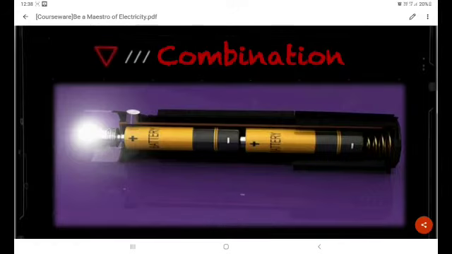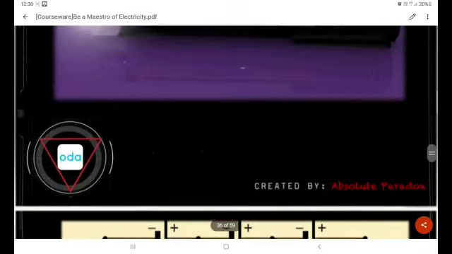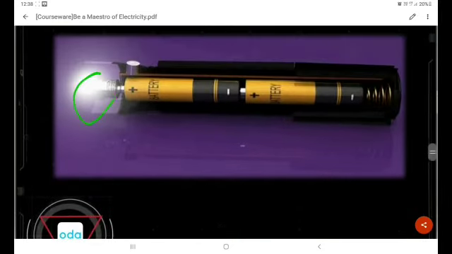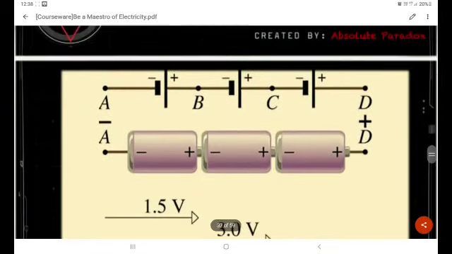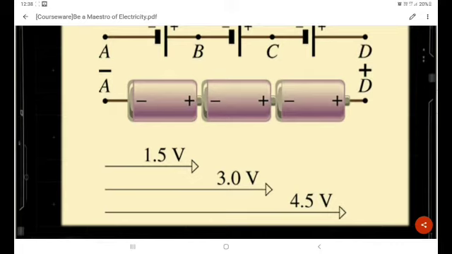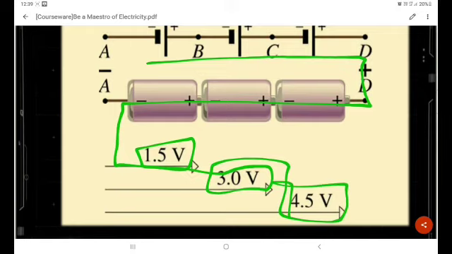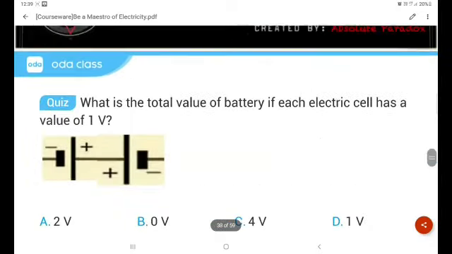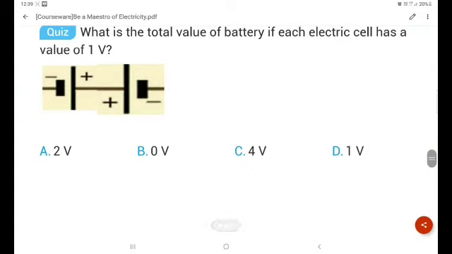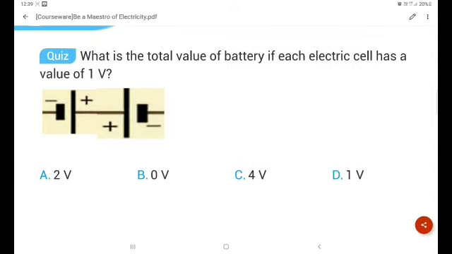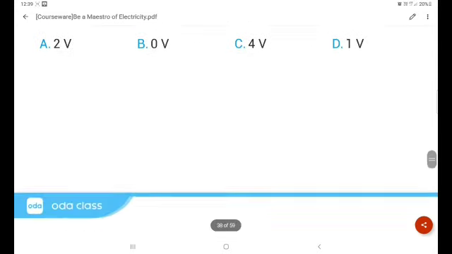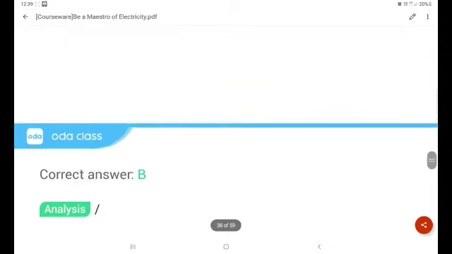Now let us get into the combination. Now these two terminals allow the light bulb to glow. And here is how. See, A should touch B and C, and then only it will flow, from 1.5 volts to 3 volts, then 4 volts. Then what is the total value of electrical cells of 1 volt? That is 0 volts. Now let us see the answer. Yes, it is B, that is 0 volts.